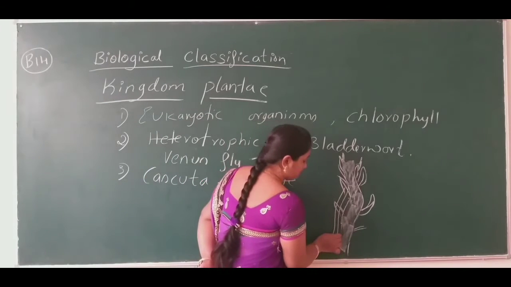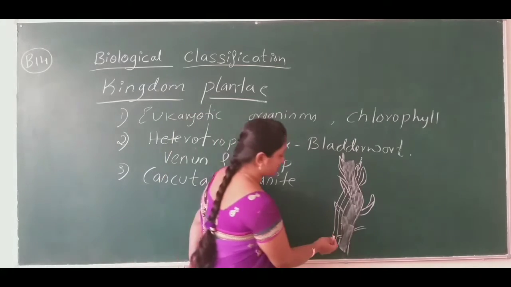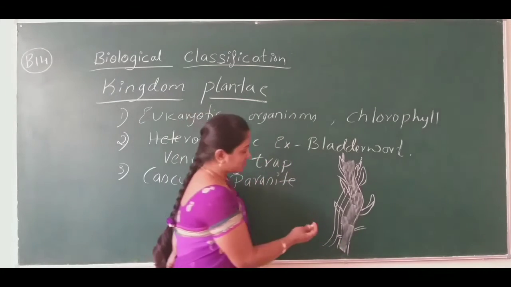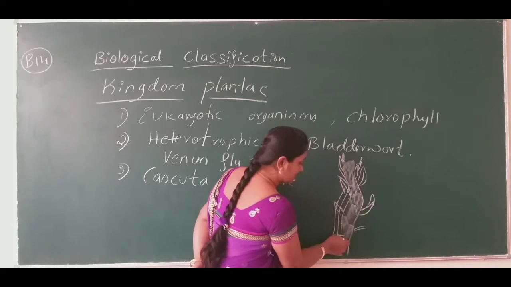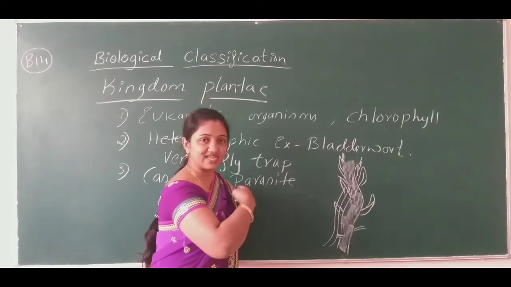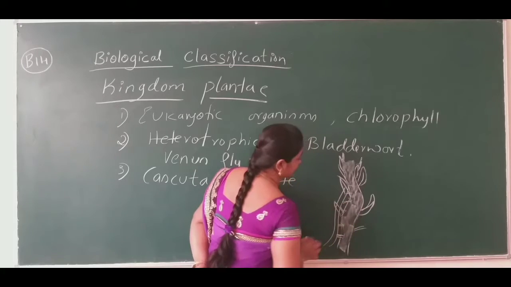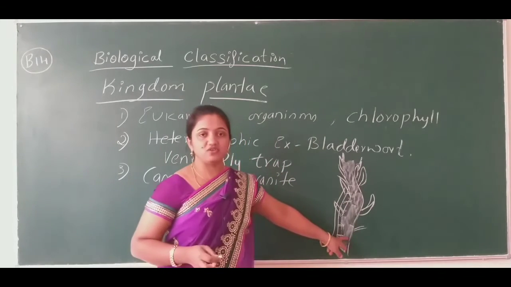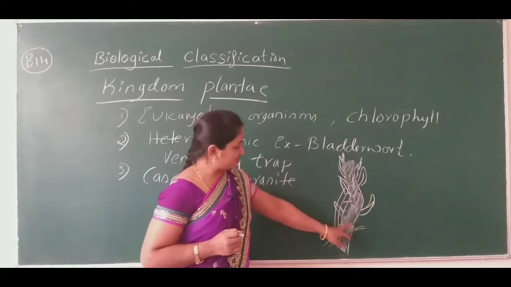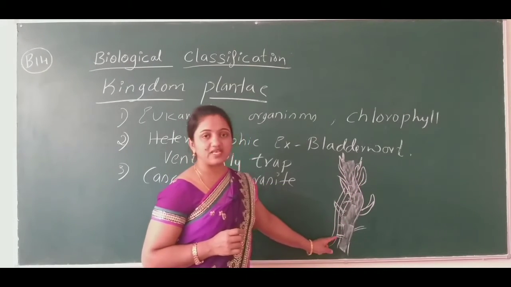What it will do, it will grow some bud-like structure, and those bud-like structures, or those plant organs, are inserted, or it will just introduce inside the green plant. It will just enter inside the green plant like this, and so that it will get the nutrition product from this chlorophyll pigmented plant, and this is how it leads the life. Okay, so that's why it is known as parasite.